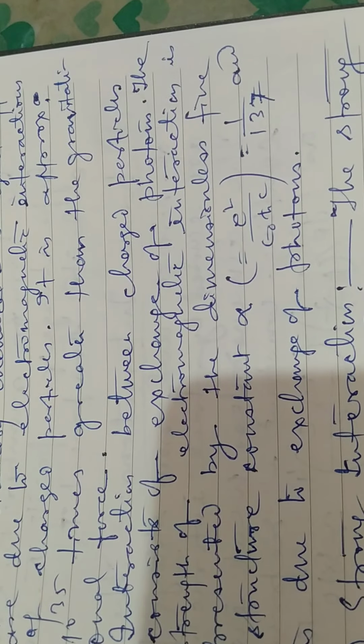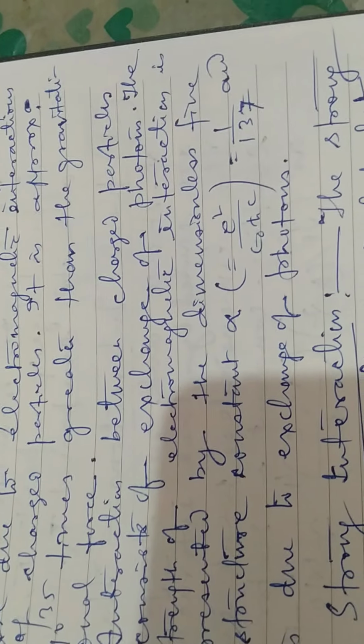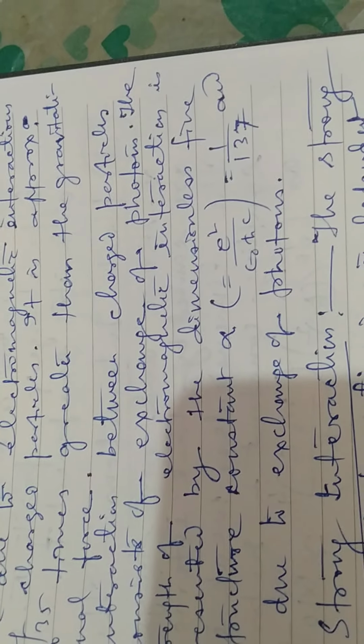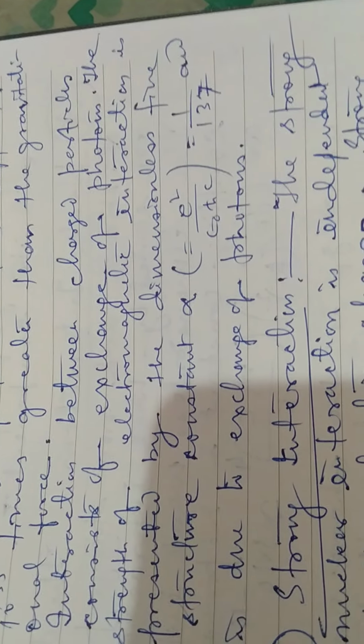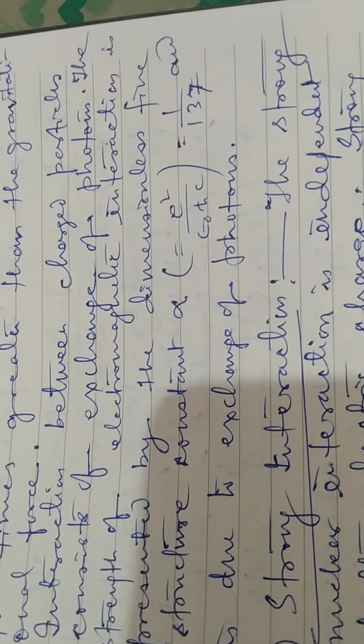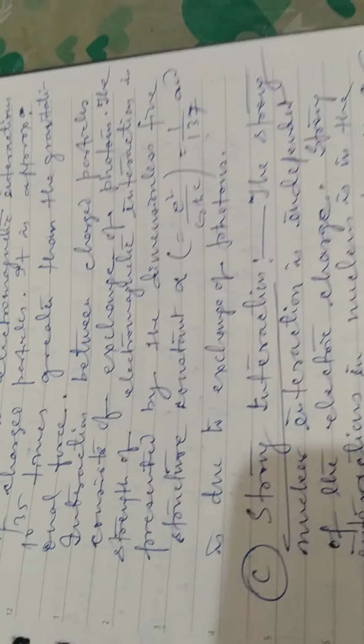It is also equal to e square by epsilon naught h cross c. e is the electronic charge, that is 1.6 × 10 power minus 19 coulomb. Epsilon naught is 8.85 × 10 power minus 12. h cross is h by 2 pi. h is 6.6 × 10 power minus 34 joule second. c is the velocity of light. It is due to the exchange of photons.